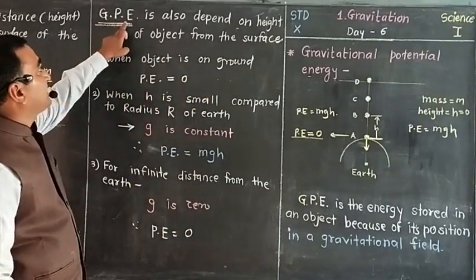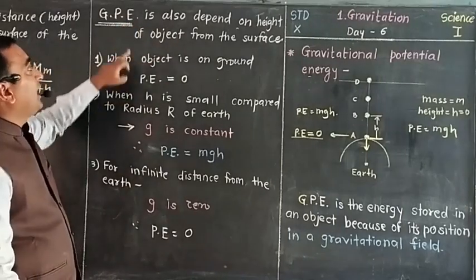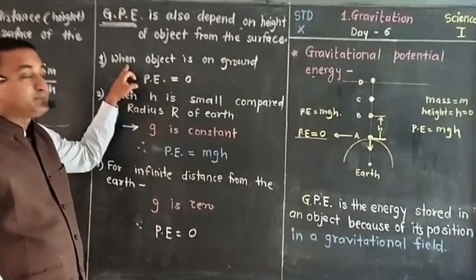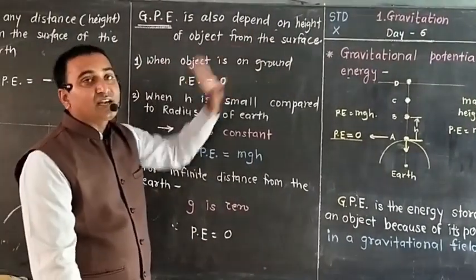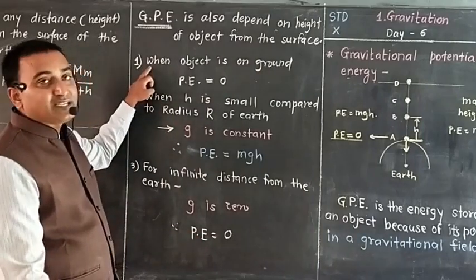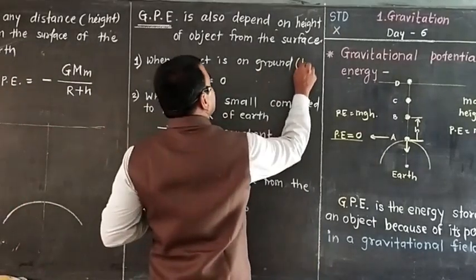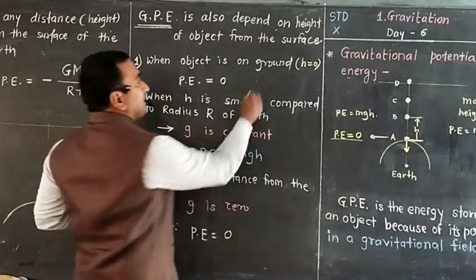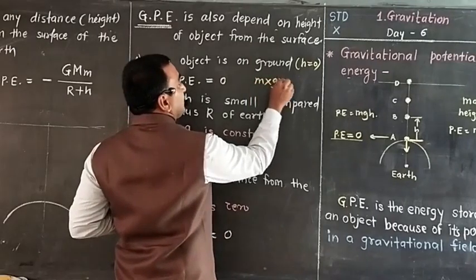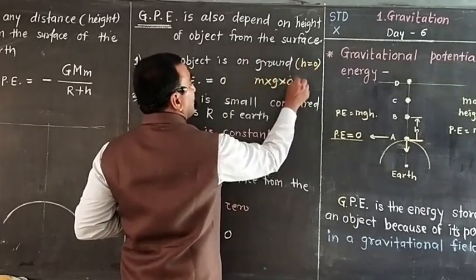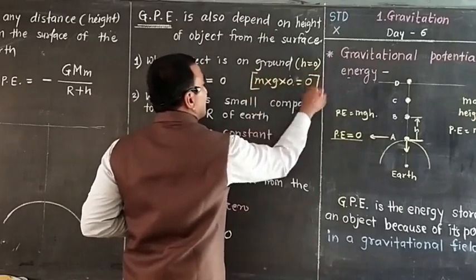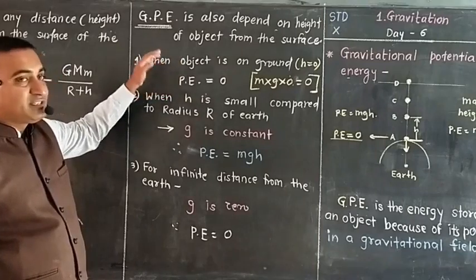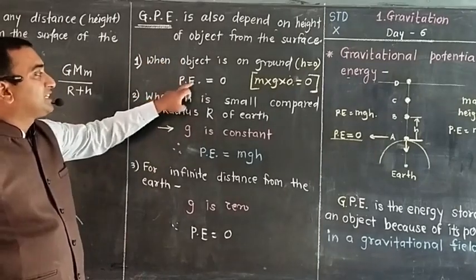So gravitational potential energy is dependent on the height of an object from the surface of Earth. That is the first point. When the object is on the ground, the condition is h equal to 0. So the gravitational potential energy, m into g into h, as h is 0, gives a total answer of 0. When it is on the surface of Earth, the potential energy is 0.